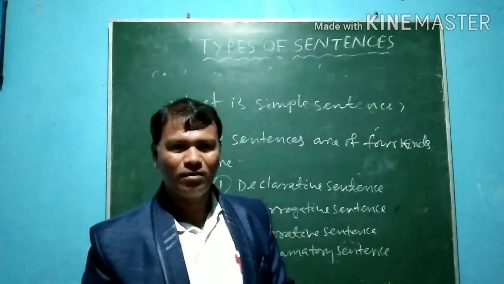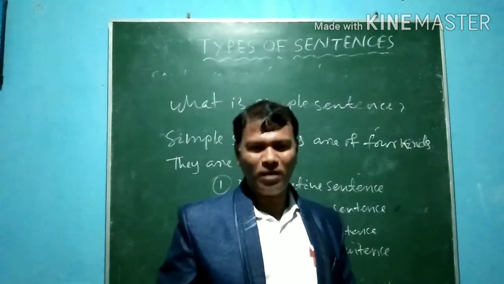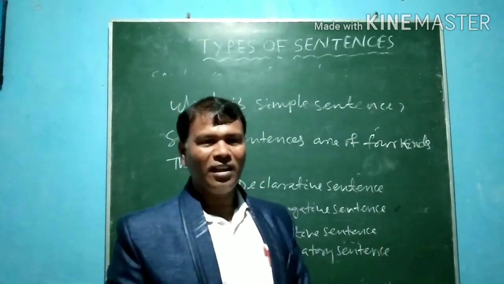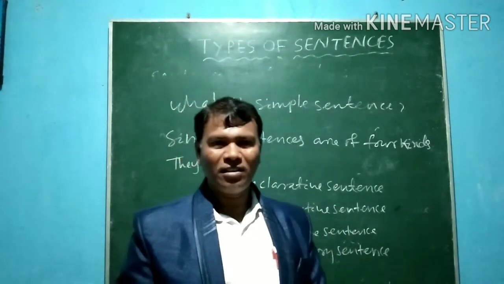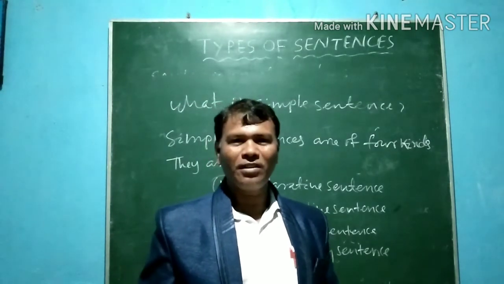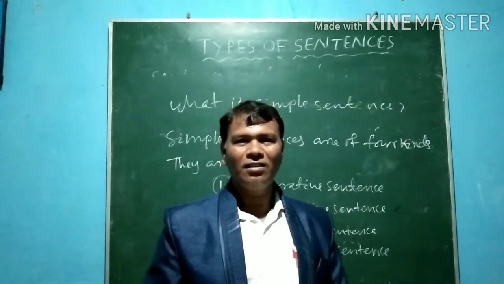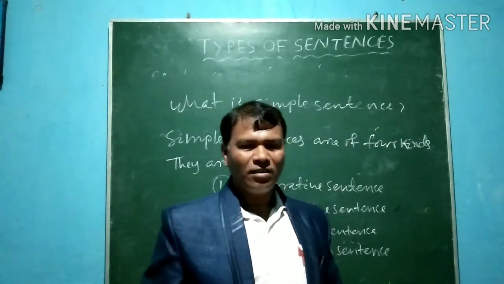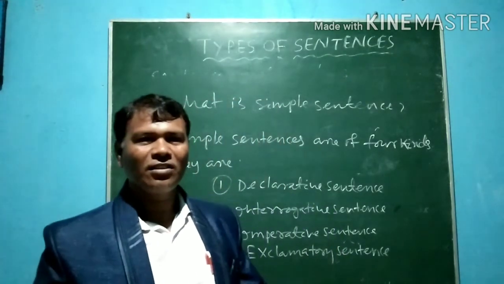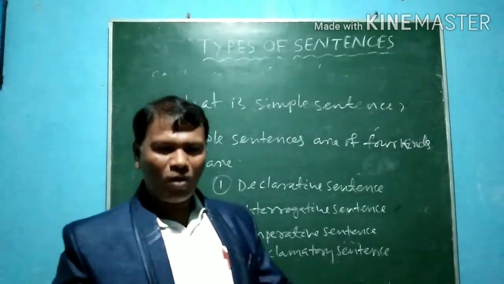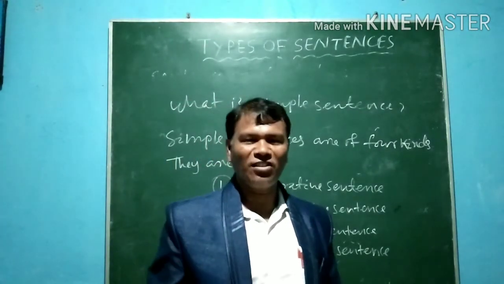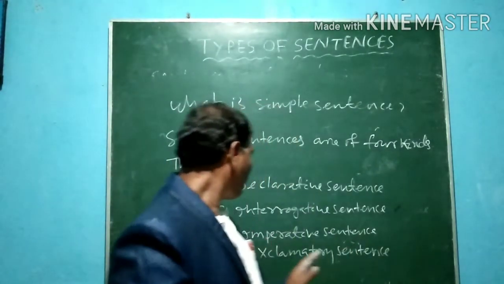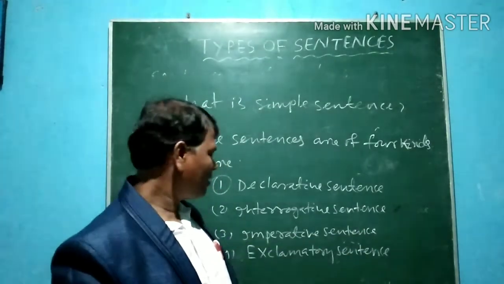And good wishes or wish: may God bless you. That is wish. And instruction: don't write on the question paper. That is instruction. And another, suggestion: let's go on a picnic. That is suggestion. In this way, the imperative sentences are of 9 types.